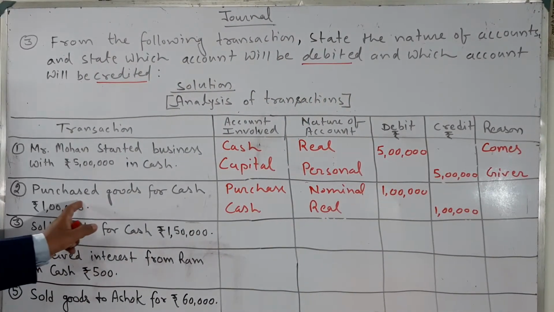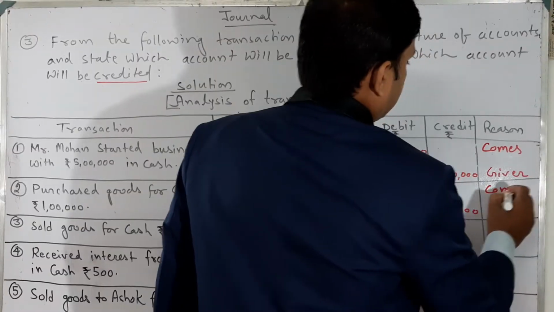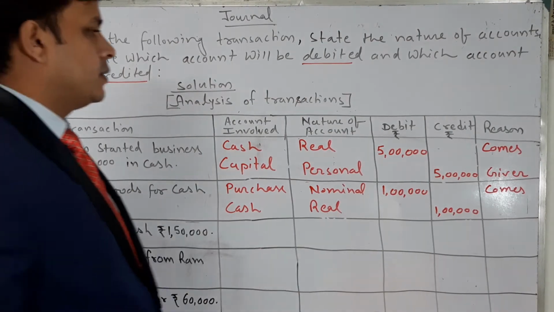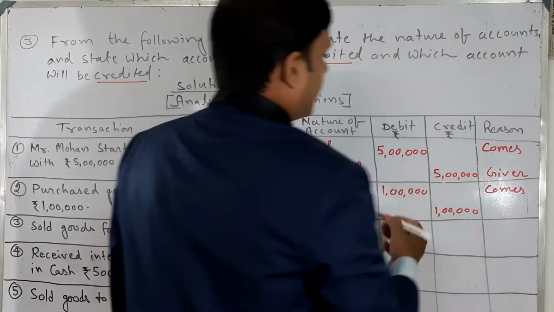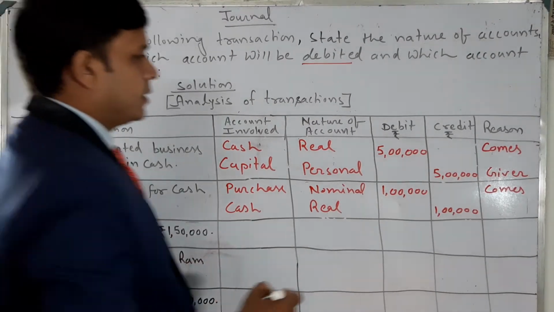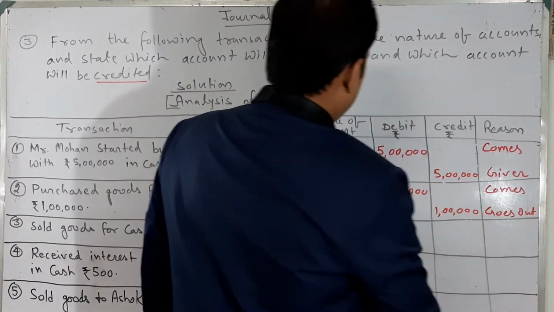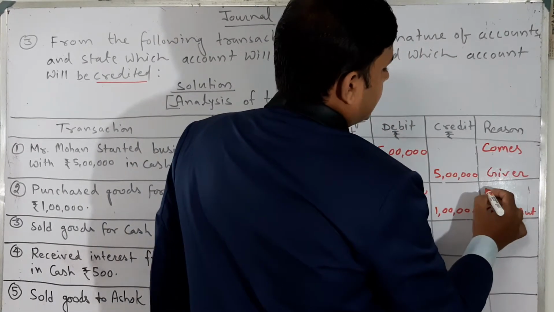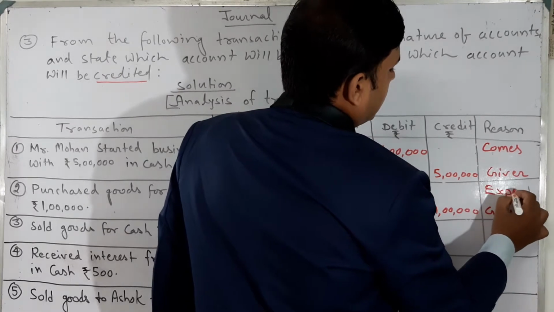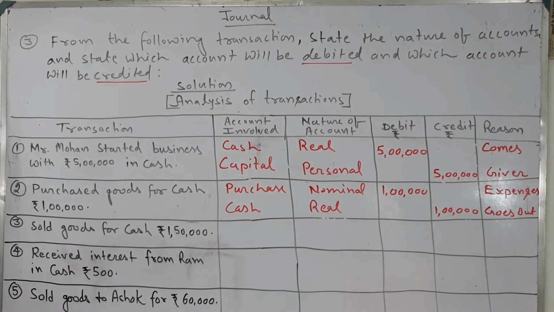Purchase machinery. The machinery comes in and cash goes out. Purchase is an expense and cash goes out. Purchase is an expense, you can say, and this is what goes out. Clear?